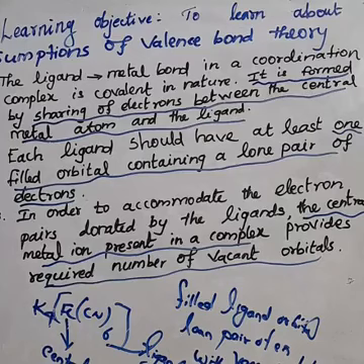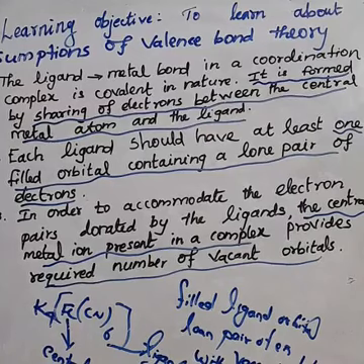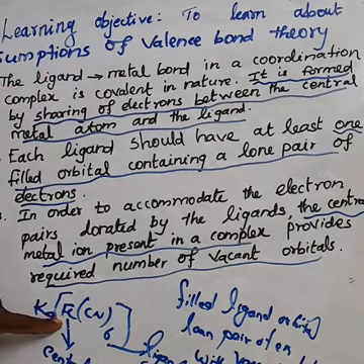What is the first point? The ligand-metal bond in a coordination complex is covalent in nature. All of you know about covalent bonds. It is formed by the sharing of electrons between the central metal atom and the ligand.